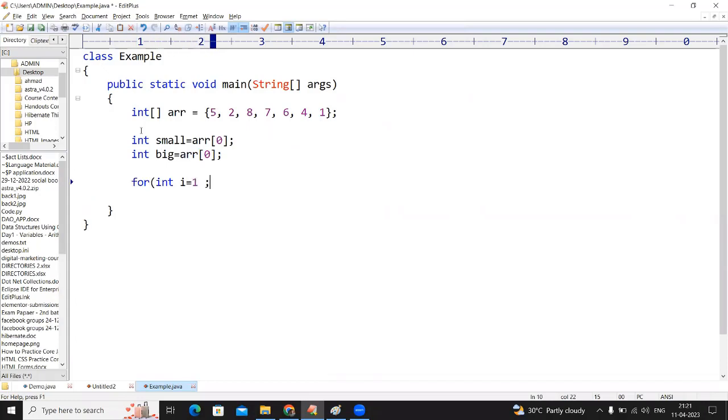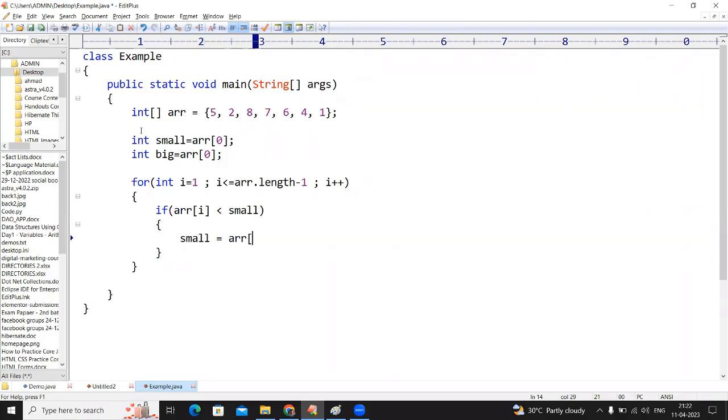Index starts with 1, less than or equals to the length minus 1, i plus plus. Checking that if the index element is less than small, store that index element into small.